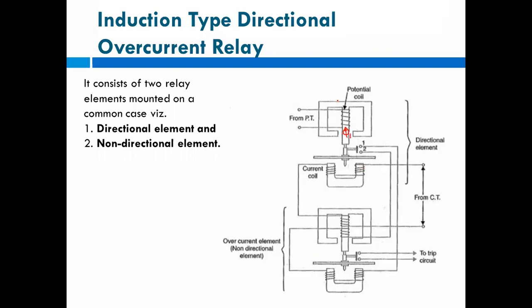Then due to the electromagnetic action, current will flow through the secondary also. Here it is also connected to the CT. First we'll see the construction. The current transformer coil is connected here, that is the current coil. Then in series, it is connected to the secondary element, that is the overcurrent element or non-directional element.